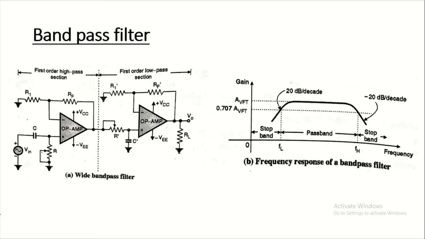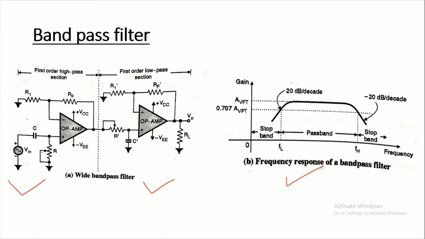Now next is the band pass filter. The circuit diagram for the wide band pass filter is shown in the figure. It is formed by simply cascading a first order high pass filter and a first order low pass filter. By cascading the two, we make the wide band pass filter. Due to the cascading, we get the frequency response as shown in figure B.